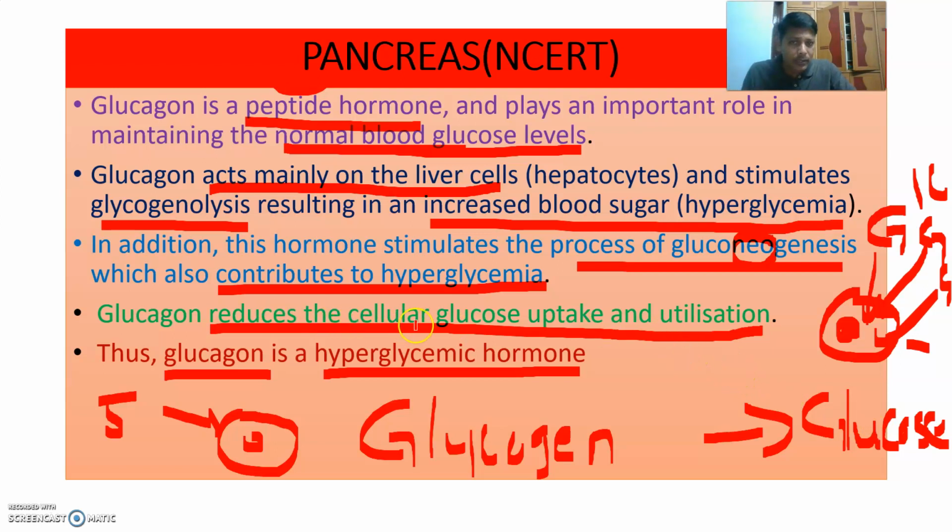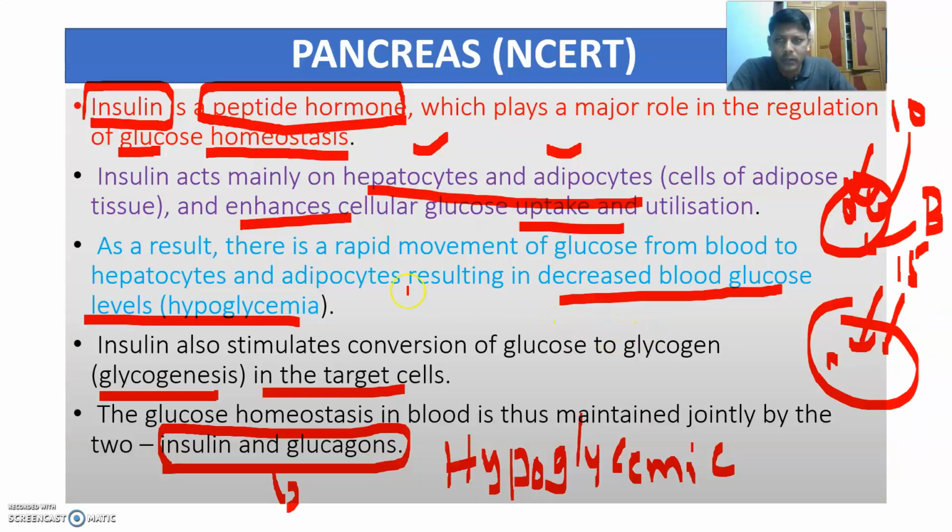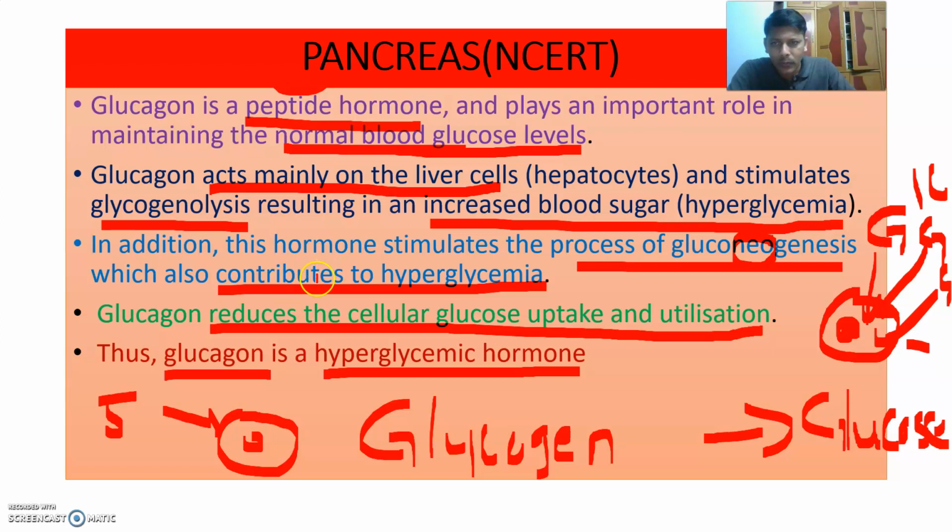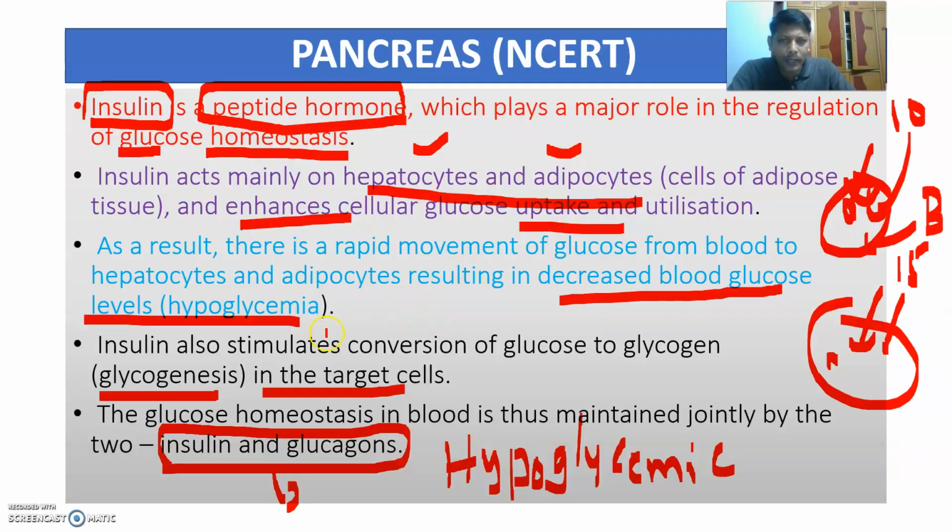Glucagon reduces the cellular glucose uptake and utilization, but look at insulin: it enhances cellular glucose uptake and utilization, while this hormone reduces it. That's about the pancreas.